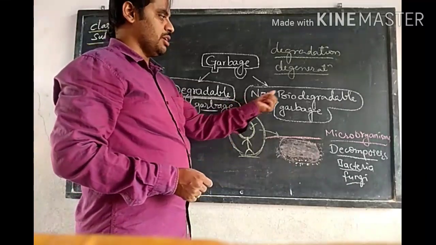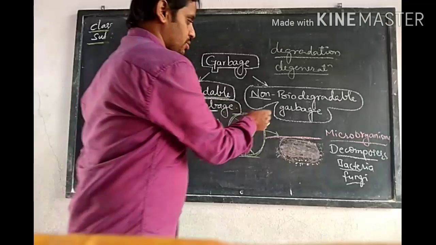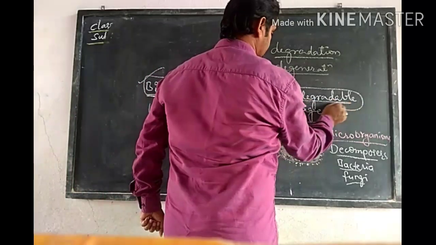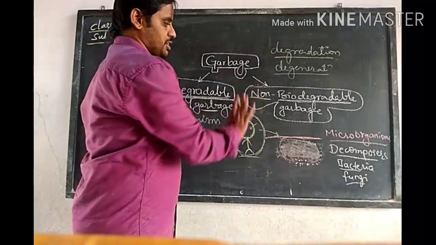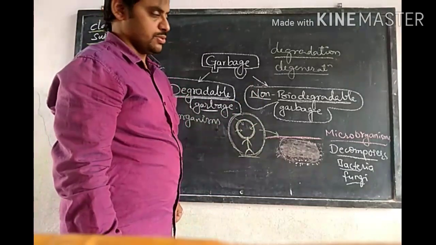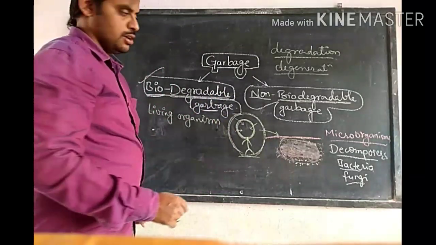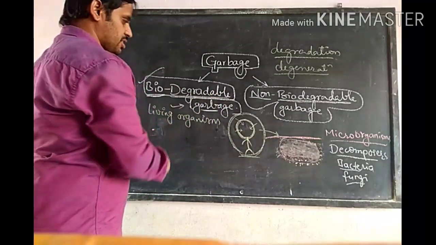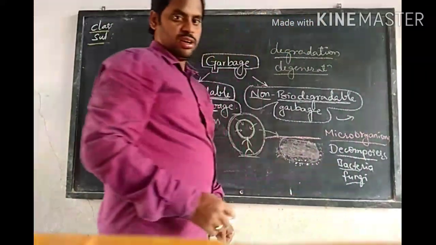They are called non-biodegradable garbage. Non means no. Bacteria and fungi are unable to degrade them. So let us see what items are called biodegradable garbage and what items are called non-biodegradable garbage.